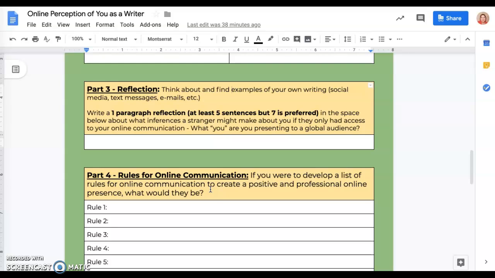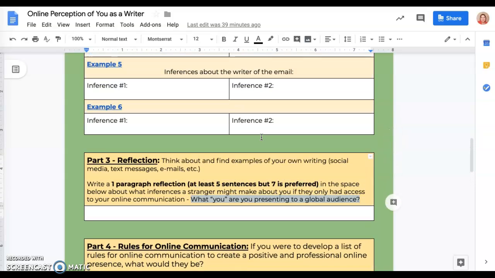Part 3 asks you to think about examples of your own writing, especially online writing, so social media, text messages, emails, and things like that. So find some of those examples and review them, think deeply about them, and then write 1 paragraph reflecting here in this white box right there, reflecting on what people might infer about you when they observe those online communications. It says here, what are you presenting to a global audience?